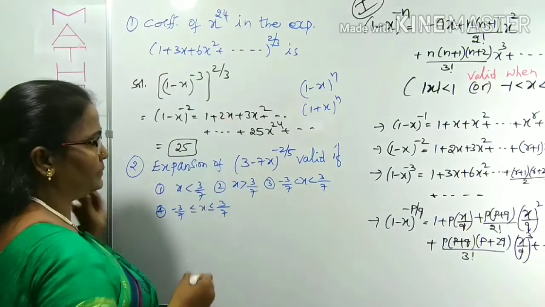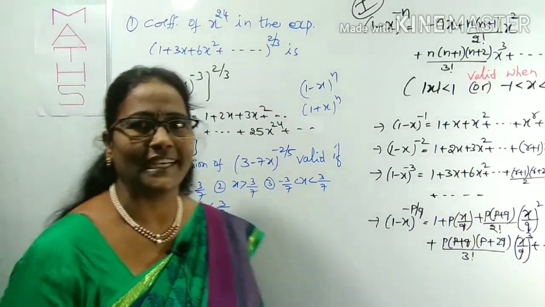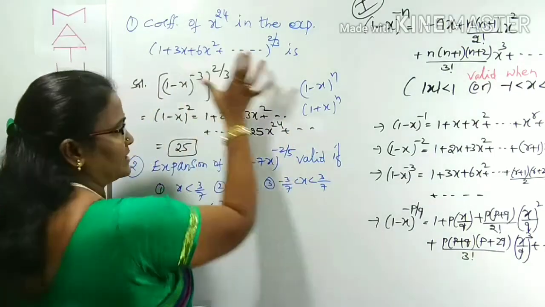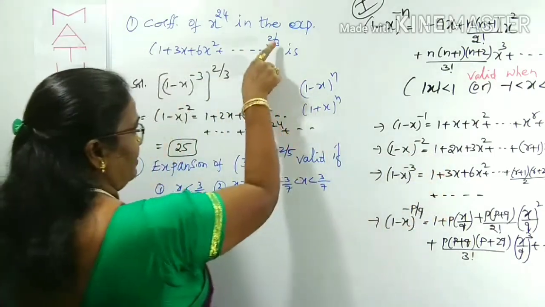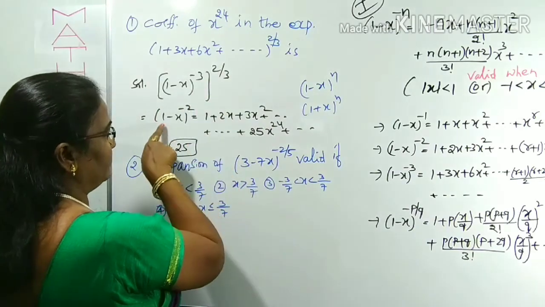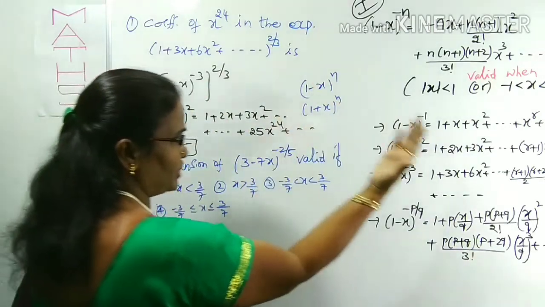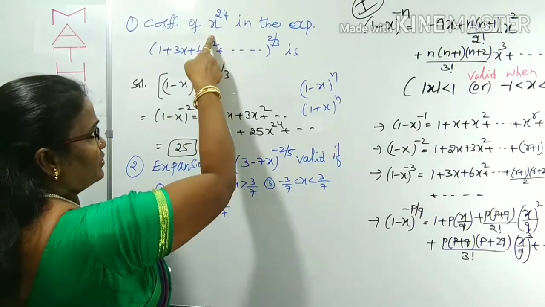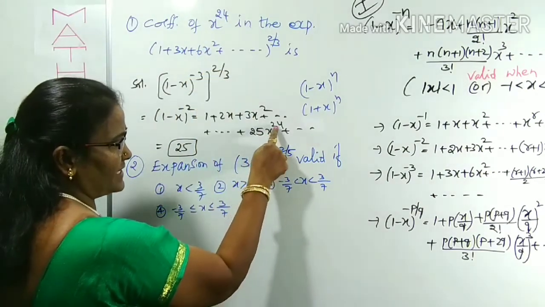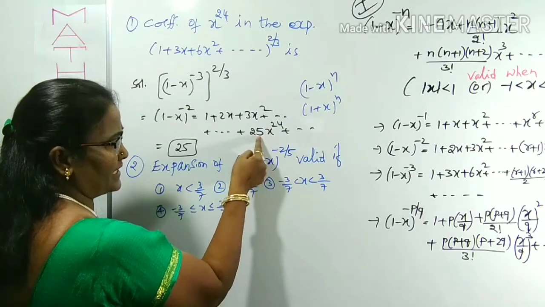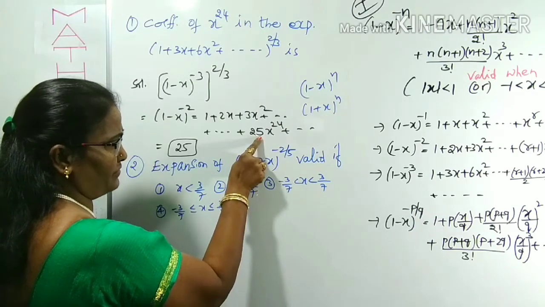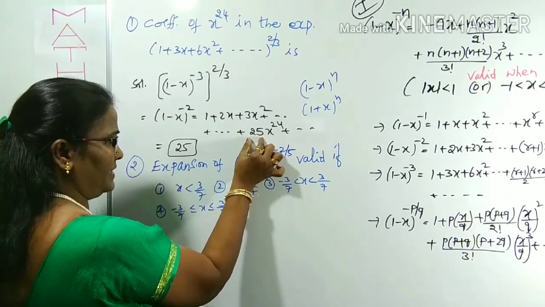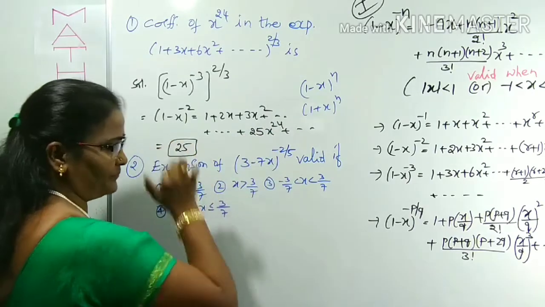So this is simple. First you have to know what the expansion is. Is it clear? We have to compare this expansion with this one, and again we can cancel out 3. Then we have (1 minus x) whole power minus 2, an expansion you know very well. That only I use here. But he is asking for the quotient of x power 24. If the power of x is 24, the multiple should be 1 extra, means 24 plus 1, 25. Therefore, clearly the multiple, the quotient of x power 24, is 25.